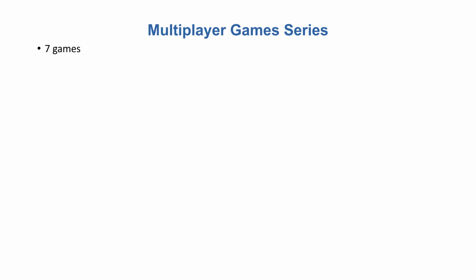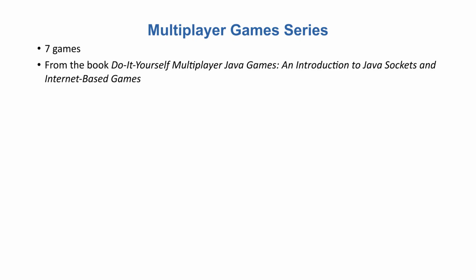In the Multiplayer Games series, you'll create 7 games that you can play against friends on other computers, communicating within a home network or over the internet. This series is based on the book Do-It-Yourself Multiplayer Java Games, An Introduction to Java Sockets and Internet-Based Games.